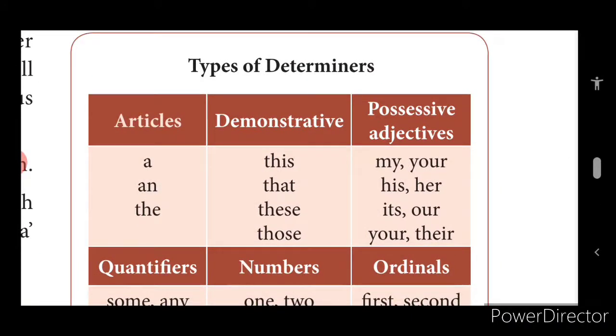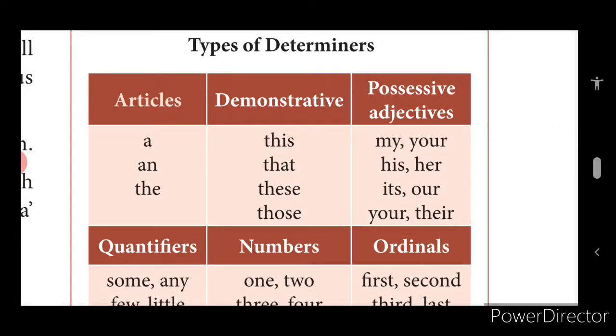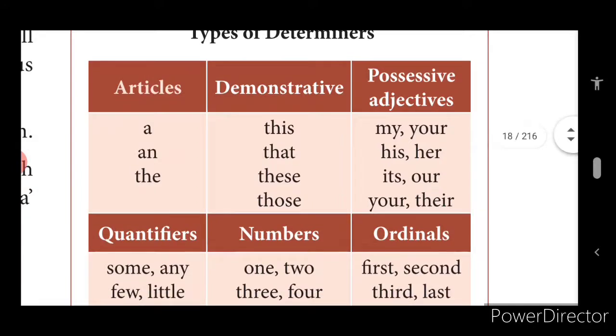Now you have various types of determiners, children. Let us see what they are. As I said, a and the are articles. Now, what are the types of determiners? First, we'll go on with demonstrative determiners. This, that, these, those, these are all demonstrative. It demonstrates the things. These are all demonstrative determiners.